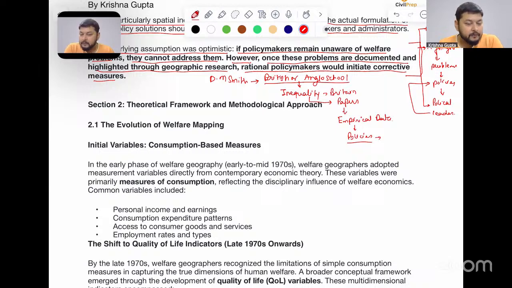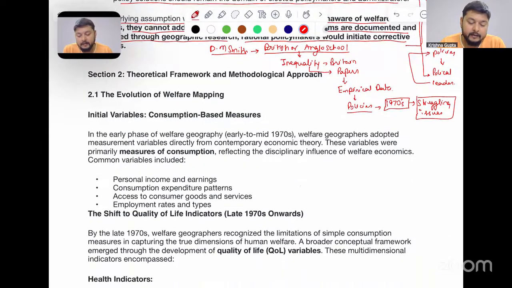So by this, we will see that after the 1970s, the government in the United Kingdom started to formulate certain policies which actually helped the people who were struggling with certain issues, which were small issues, but yes, small issues can impact people very highly. So this was done during the 1970s by D.M. Smith in the United Kingdom.